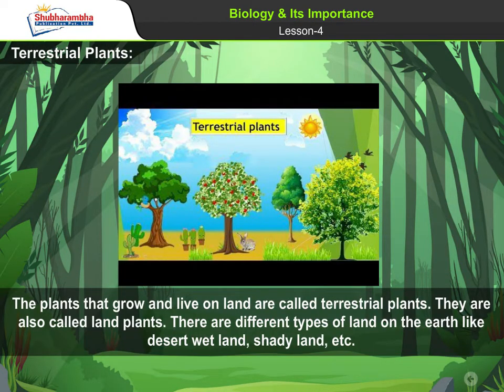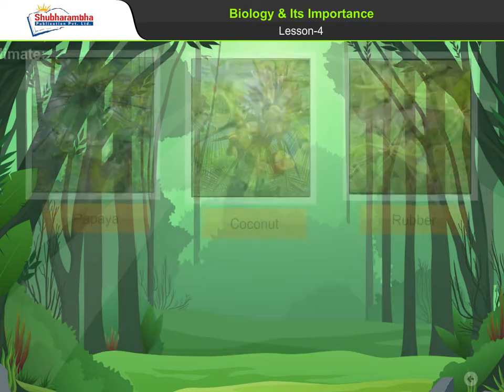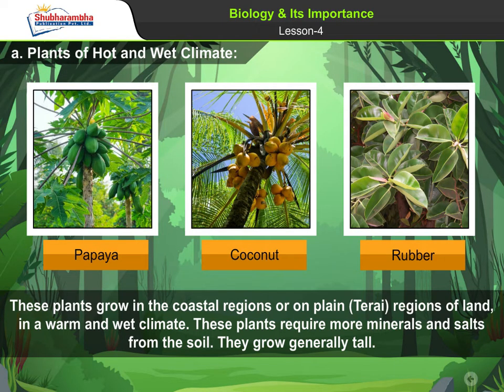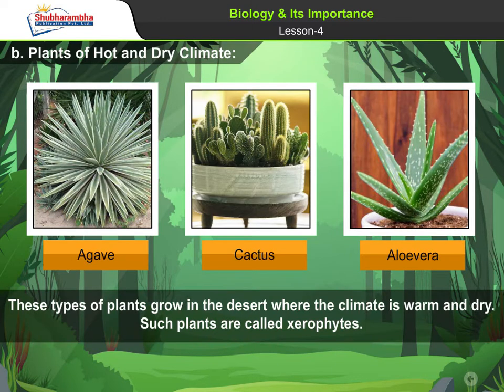Terrestrial plants. The plants that grow and live on land are called terrestrial plants. They are also called land plants. There are different types of land on the earth like desert, wetland, shady land, etc. A. Plants of hot and wet climate. These plants grow in the coastal regions or on plain, terai regions of land, in a warm and wet climate. These plants require more minerals and salts from the soil. They generally grow tall.